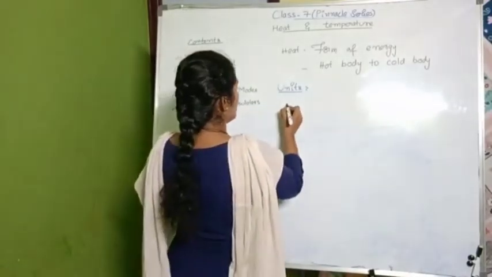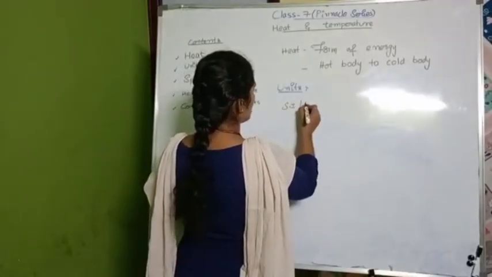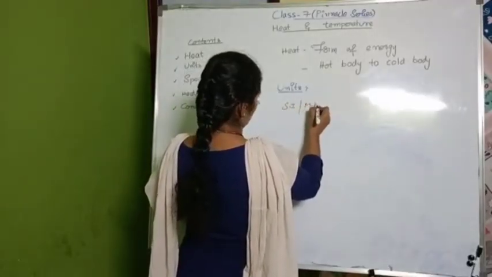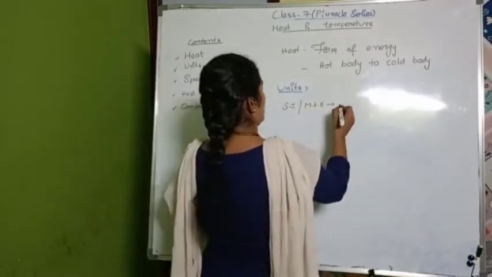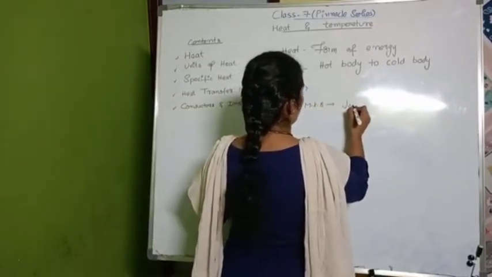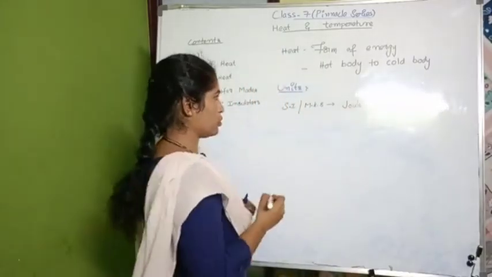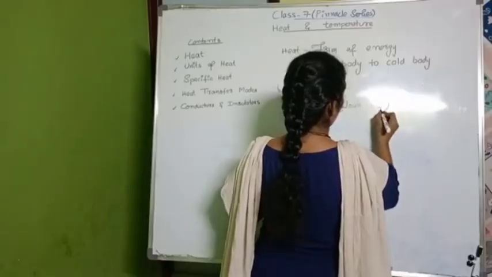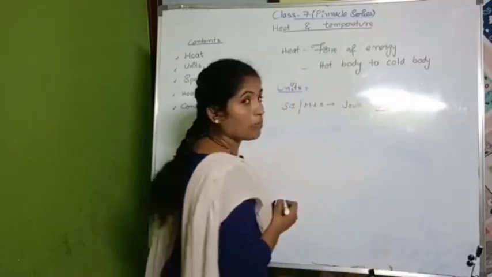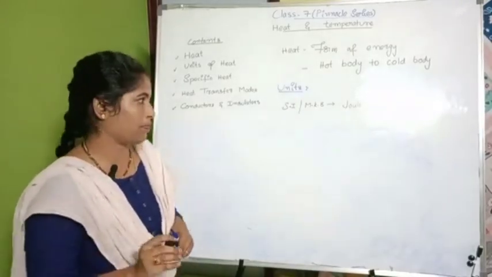Now, in the SI system, that is the Standard International System or MKS system, the unit of heat is the joule. Joule is a scientist who gave the unit, that's why we represent joule with a capital J. We use a capital letter when a unit is given from a scientist's name.